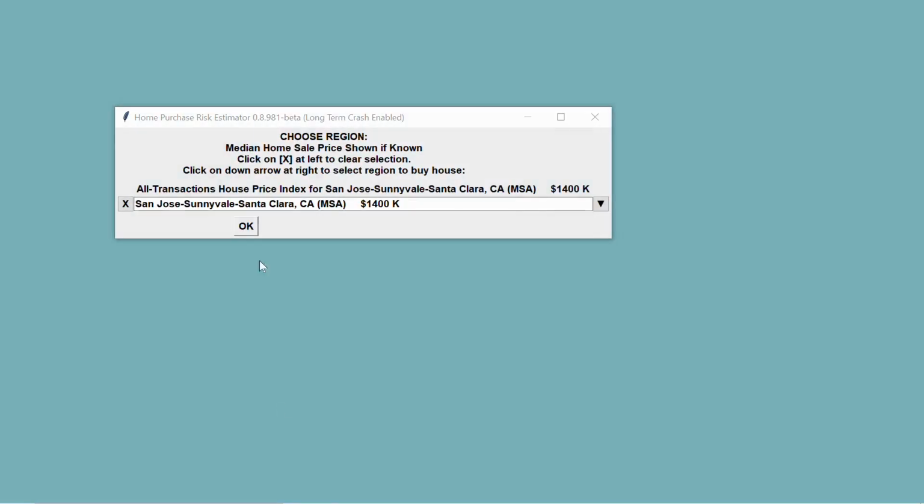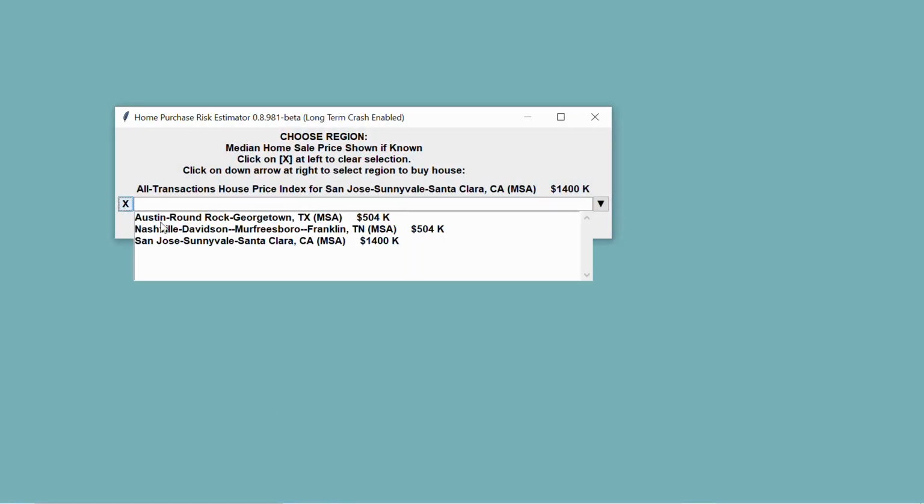Use the Startup Wizard again and select a different area. Now we have 3 examples in this trial version. We have the expensive San Jose, Silicon Valley area, and we have 2 popular, less expensive areas where many people have been moving in the last few years. Notably Austin, Texas. Its median house price is almost a third of the Silicon Valley area at $504,000, according to recent reports. Similar for Nashville.